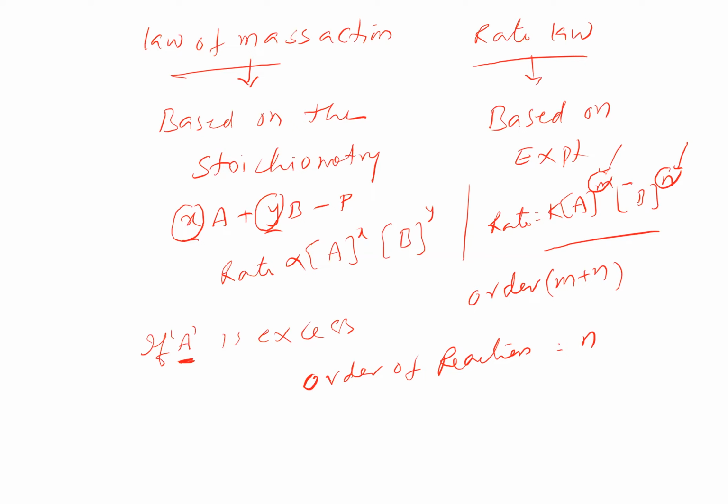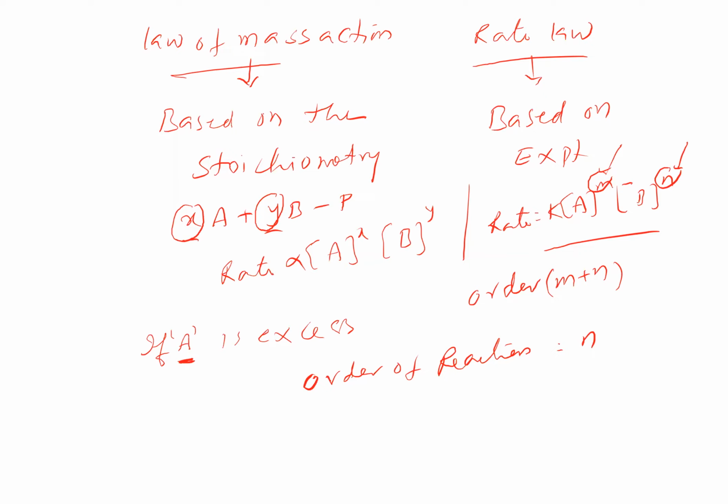But don't think that when both are in excess, order becomes equal to 0. It's not like that. If one of them is taken in excess, the order becomes independent of that one and depends only upon the other one. That implies that the order of reaction can be changed depending upon the experimental conditions, because order is basically coming from the experimental data only.